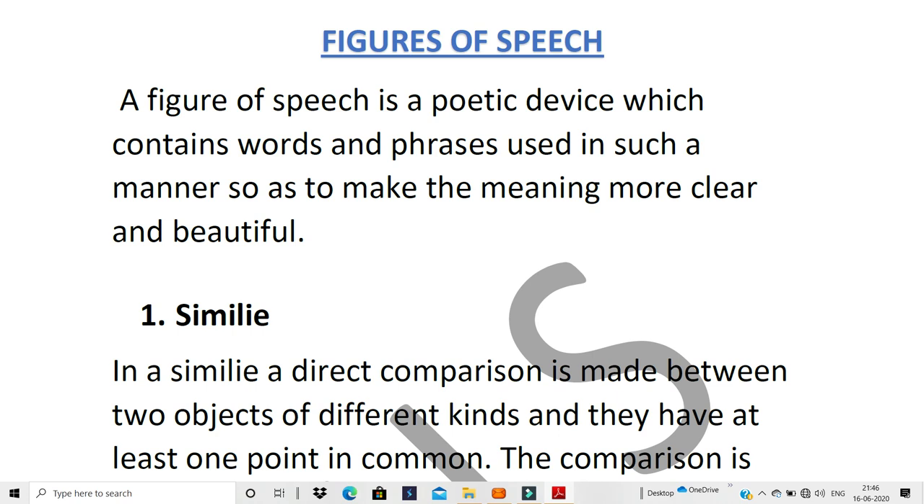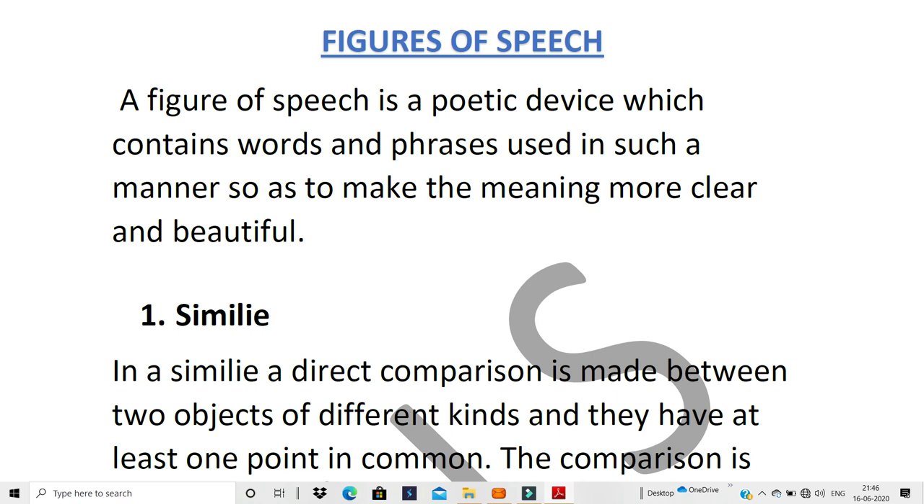Otherwise, there would be no difference between a poem and a lesson, right? So now these devices, these figures of speech, do the work of making your poem more attractive and sometimes making even the meaning of some words which are difficult to understand more clear. And here it is said it is a poetic device. It is a poetic device because it's used only and only in a poem. You'll never find a figure of speech in a lesson or in a paragraph. Clear? Okay. Now let's begin with the first figure of speech, which is a simile.